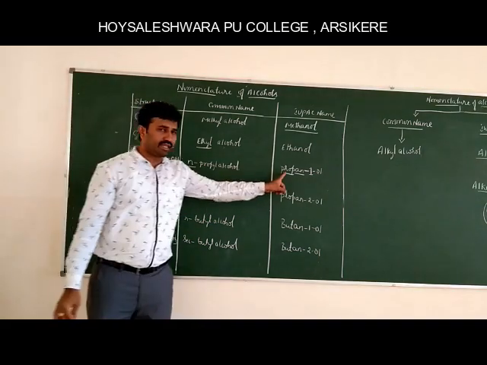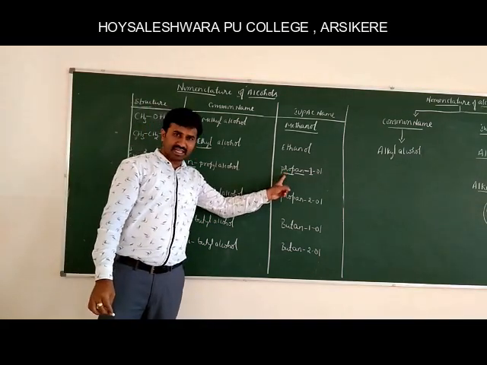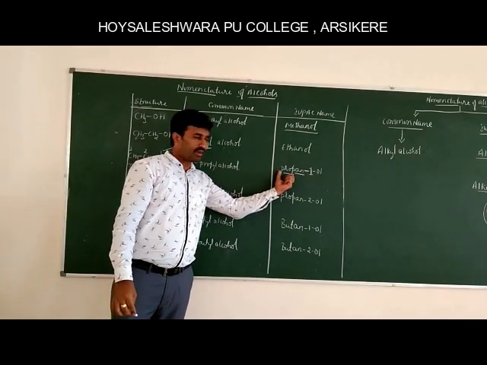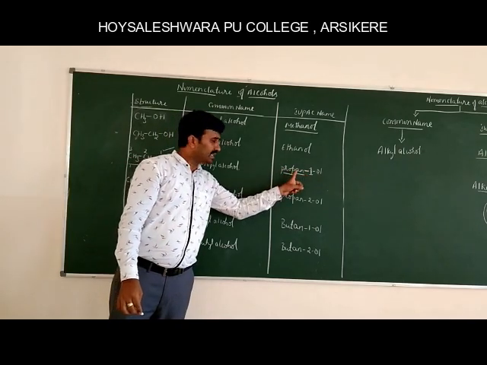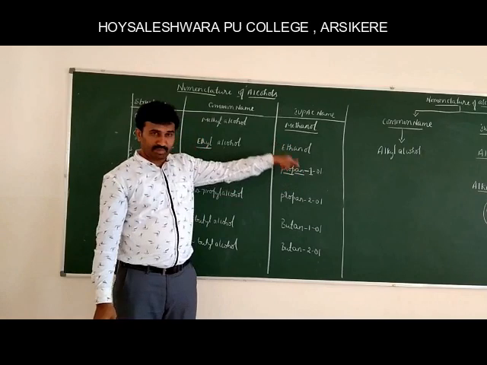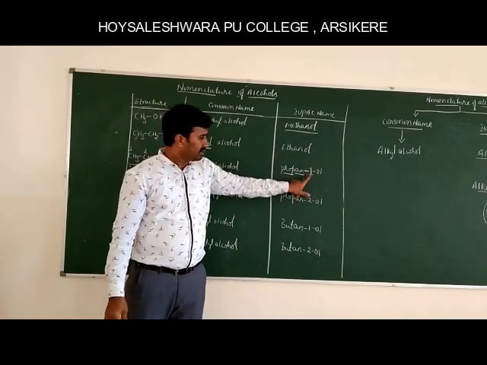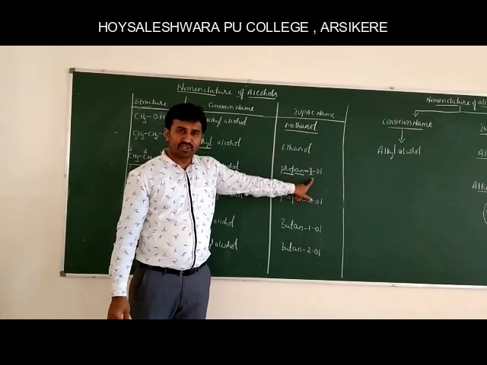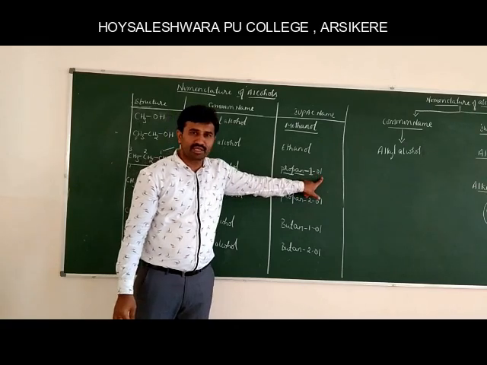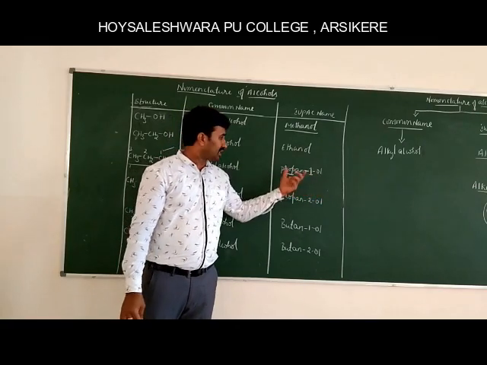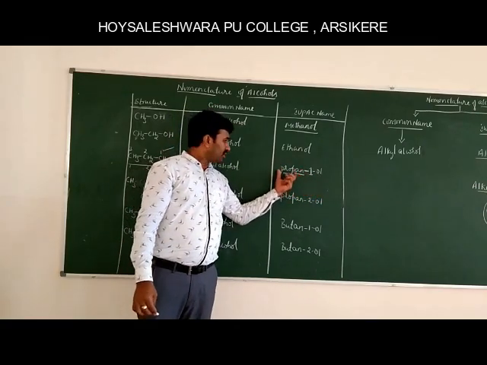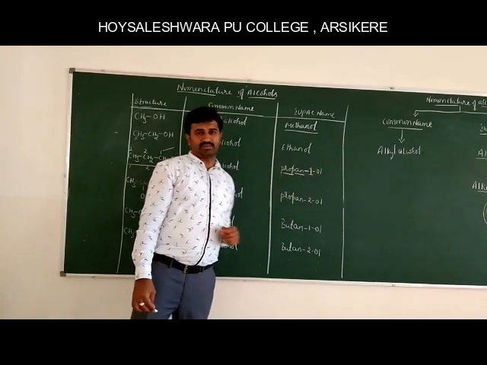Therefore the IUPAC name is: because it contains 3 carbon atoms, the root word is prop, and the presence of a single bond is ANE, separated by a hyphen, and 1 is the position of the hydroxyl group and OL is the secondary suffix. The name of this compound is propan-1-ol.